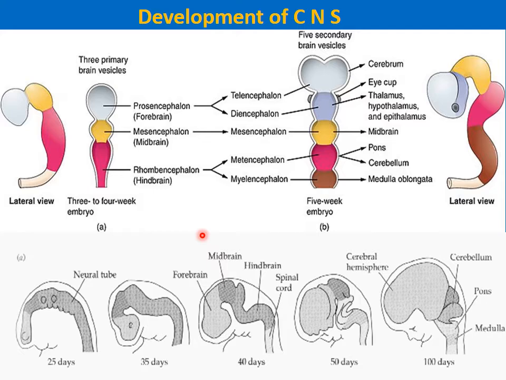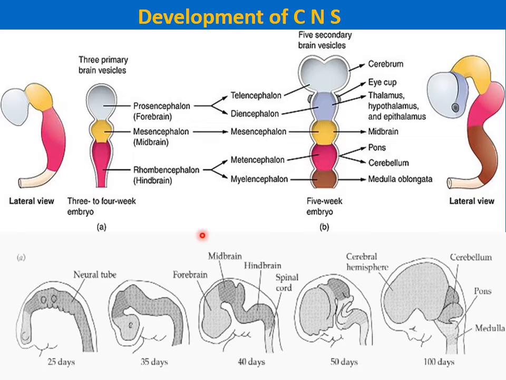The various regions of the developing brain become transiently subdivided by transverse sulci into segments called neuromeres. This segmentation is most marked in the region of the developing hindbrain, meaning the rhombencephalon region, where the neuromeres are called rhombomeres.